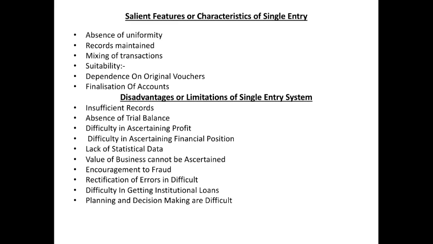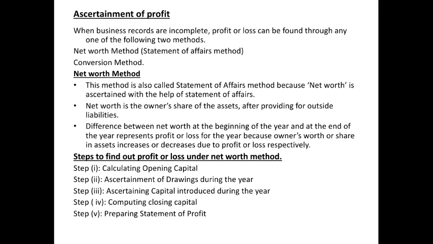So it is difficult for the owners to assess the value of goodwill. Planning and decision making are difficult. The owners cannot plan for future operations and growth of the business in the absence of reliable information. Difficulty in getting institutional loans. Again, commercial banks do not accept incomplete records as basis for extending credit. So these are the disadvantages of single entry system.